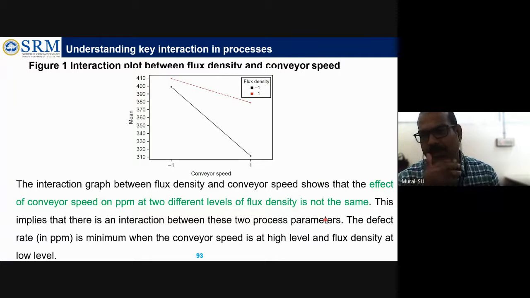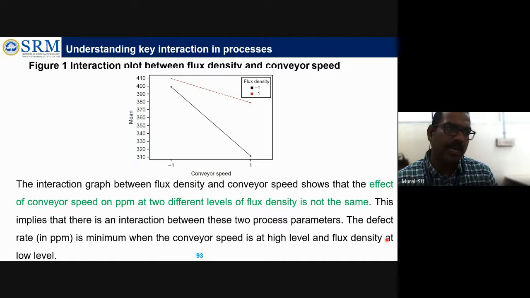People write a technical paper like this only. Similar to the interaction effect, they will make three graphs: one for AB, a second for AC, and a third for BC. From the three interaction graphs, they will get this kind of conclusion. That is what is called the discussion in a technical paper. When you are writing a journal article, that is called an inference from the graph, written in terms of a discussion.